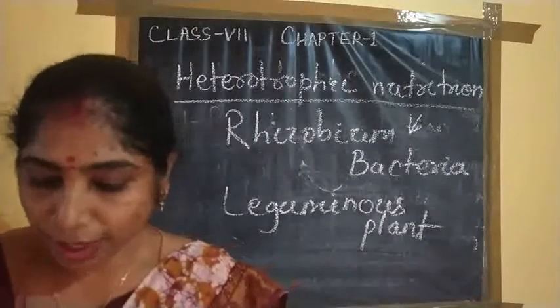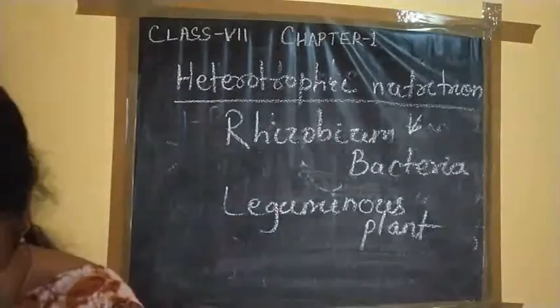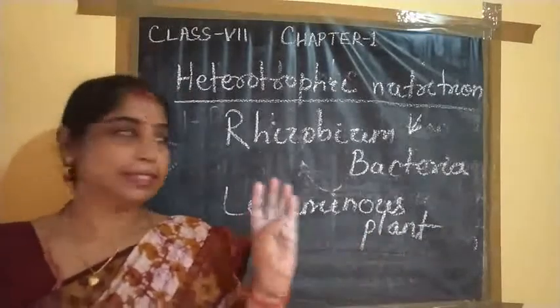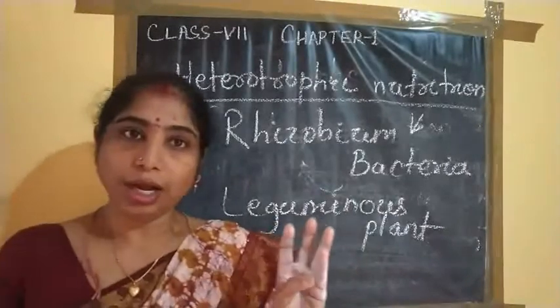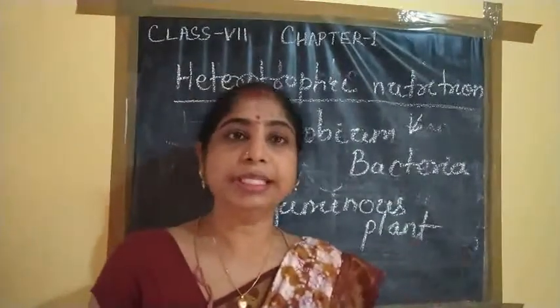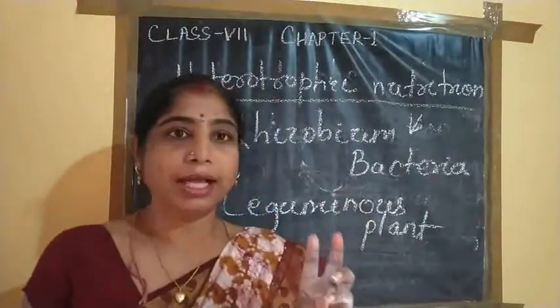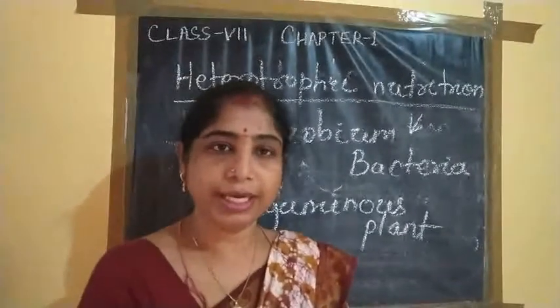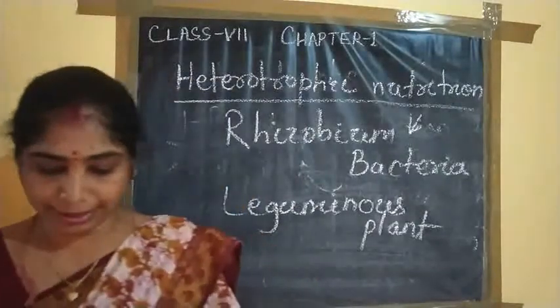So this is all about the different types of heterotrophic mode of nutrition. First is parasitic nutrition, second is insectivorous nutrition, then saprotrophic nutrition, and the last one is symbiotic nutrition. And the relation between the living organisms is called the symbiotic relationship.